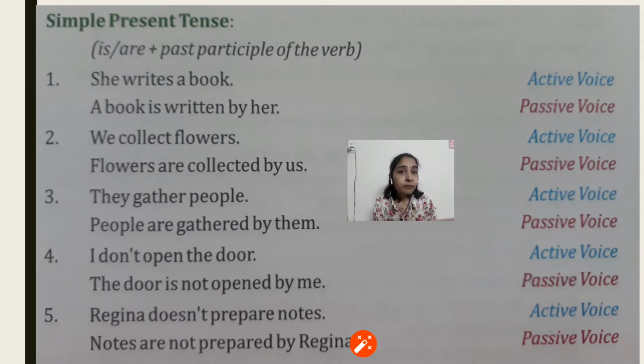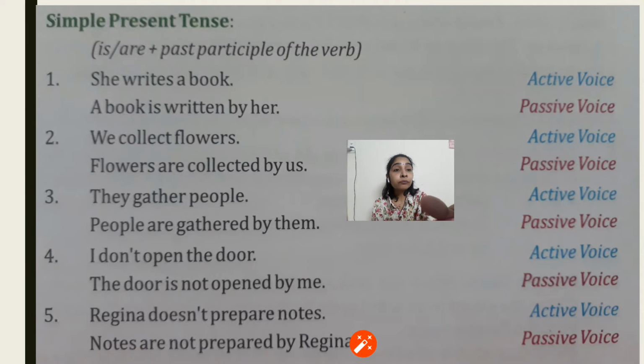We collect flowers. Flowers are collected by us. They gather people, and when we change it into passive, people are gathered by them. I don't open the door. That is active. The door is not opened by me. That is the passive. Regina doesn't prepare notes. Notes are not prepared by Regina. So in all the cases, as per the person, if it is singular then is is used, and if it is plural then are is used, and the third form of the verb is used. So that was the case of simple present tense.